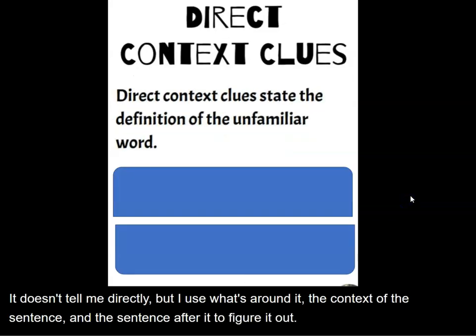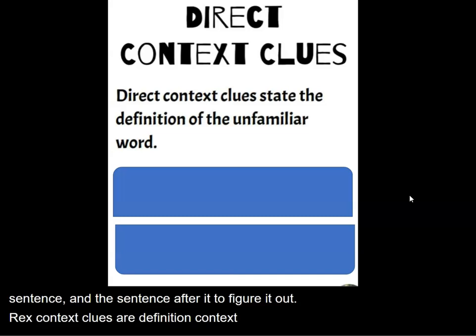Direct context clues or definition context clues is when they directly state the definition in the sentence.